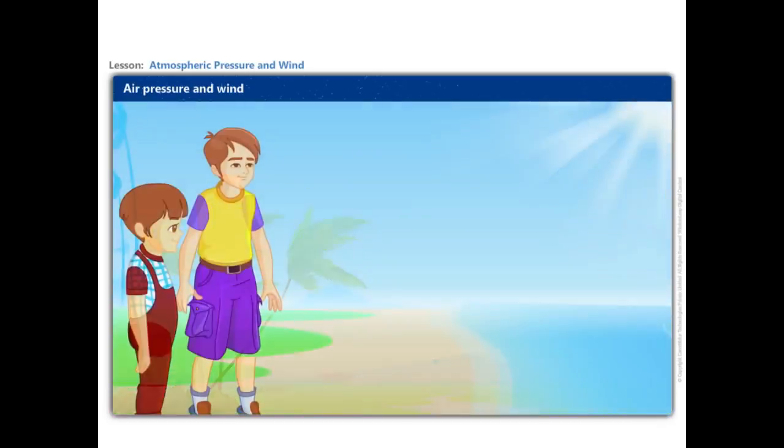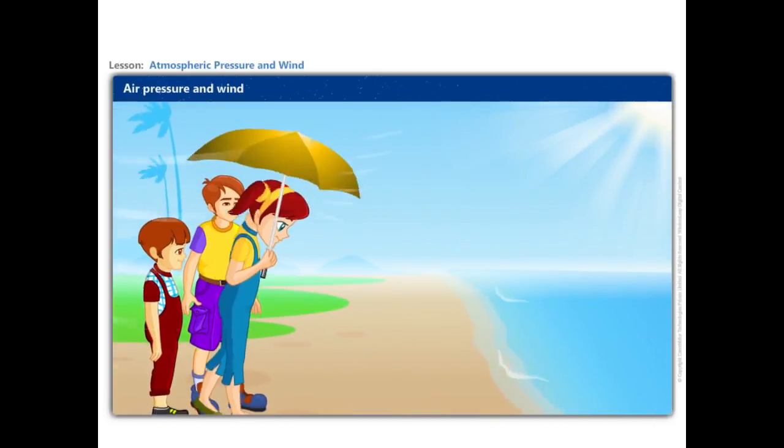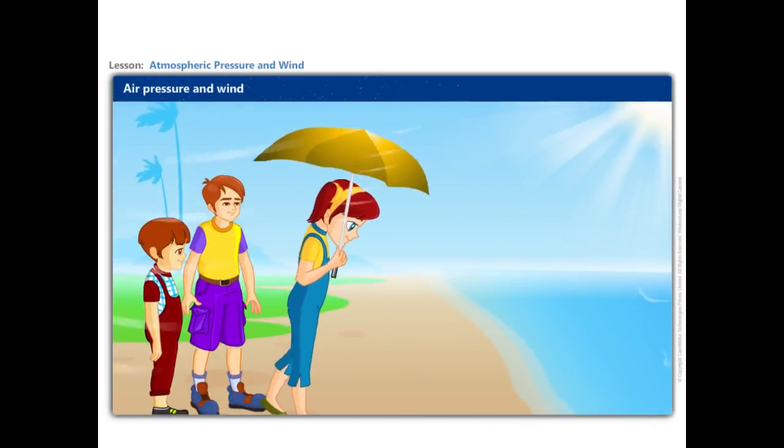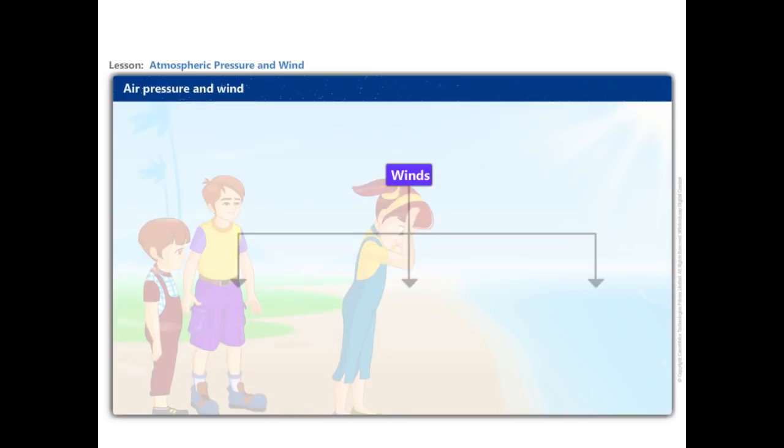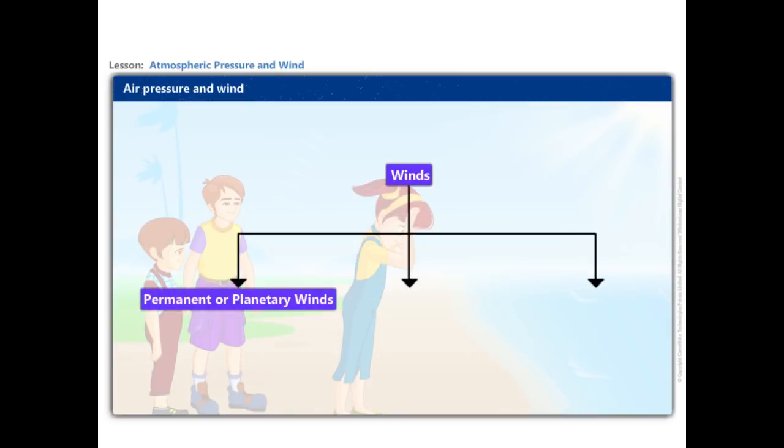At times, wind can be so strong that it is difficult to walk against it. Have you experienced holding an umbrella on a windy day? Winds can be broadly divided into three categories: permanent or planetary winds, seasonal winds, and local winds.